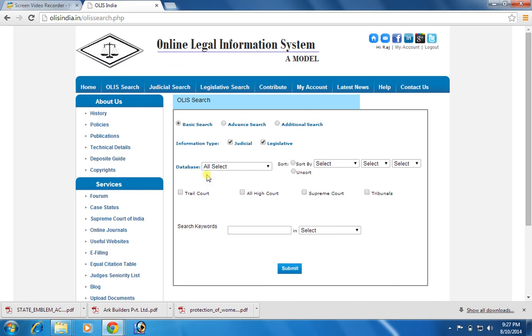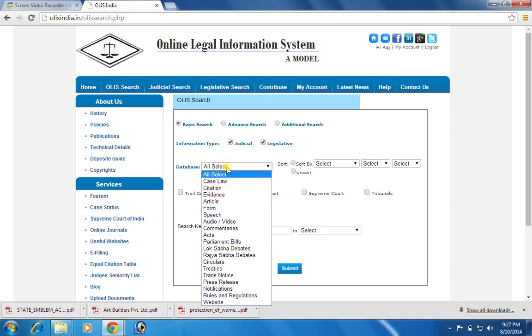Basic search contains two information types. First is judicial information and another is legislative. In case you wish to explore only the judicial search, then you must check out legislative, or in case you wish only legislative information, then you must check out the judicial information. Or you have some specific requirement, then you can select one particular database, case law, evidence, articles, form, and so forth.